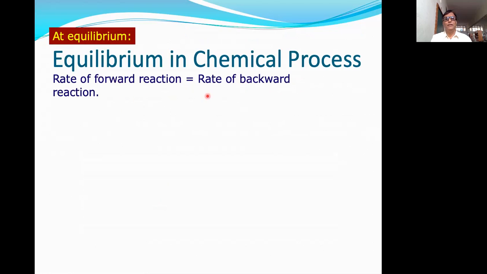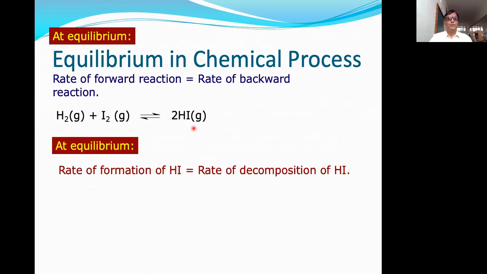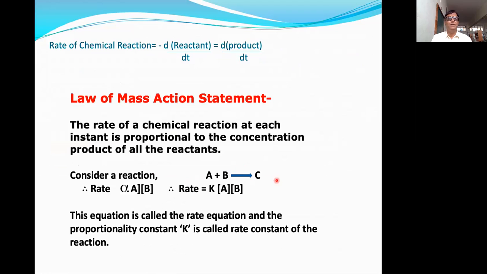You can consider this reaction: hydrogen and iodine gases combine to form hydrogen iodide gas. At equilibrium, the rate of formation of hydrogen iodide will be equal to the rate of decomposition of hydrogen iodide.